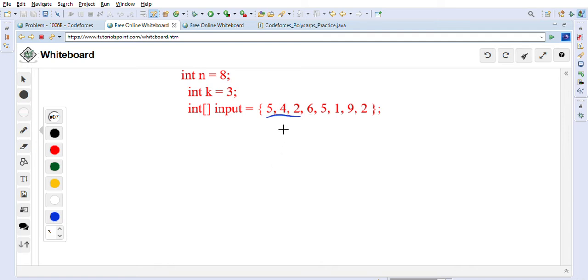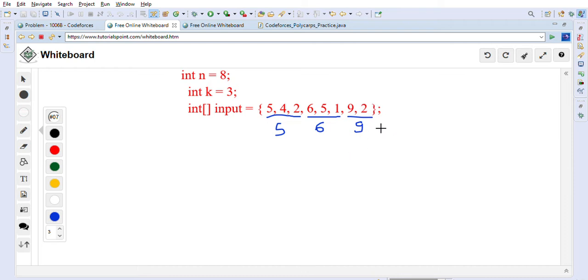Then he can get maximum score 5 here. After that, let's say for example he is solving these three problems on the next day, he will get maximum score 6, which is the maximum in these three basically. And then if he is solving these last two problems on the third day, he will get maximum score 9 from it, because the maximum of 2 and 9 is 9.